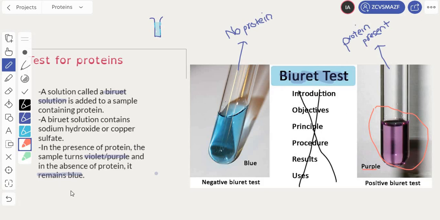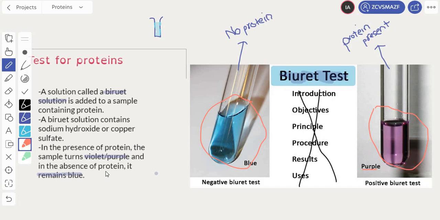Whenever there's no protein in your test tube, it remains blue. The original color of the Biuret solution was blue from the start, and when there's no protein, it remains blue. No changes occurred, so it is blue. That's why I said that this is the original color of the Biuret solution, and also showing that there is no protein present. No need to go through this in detail. This is something that is not required, but just have a look at the picture and do remember the color of when there is protein and when there is no protein.